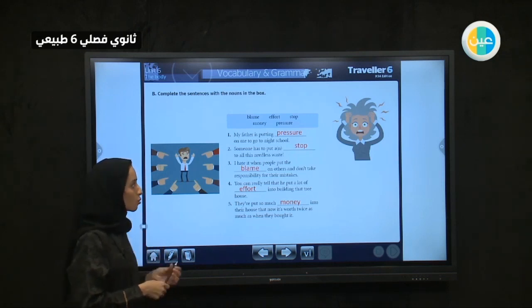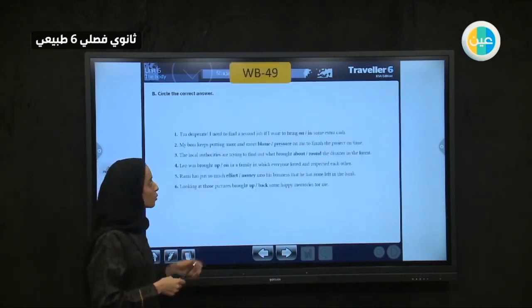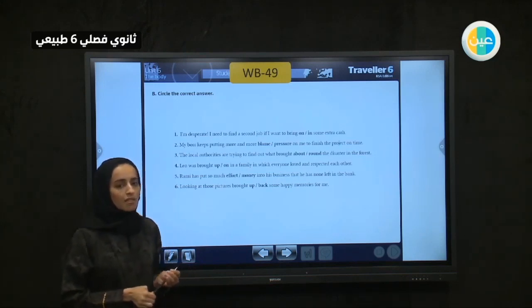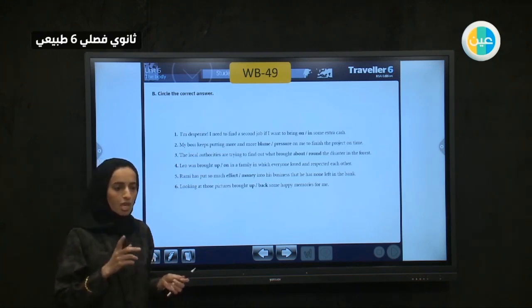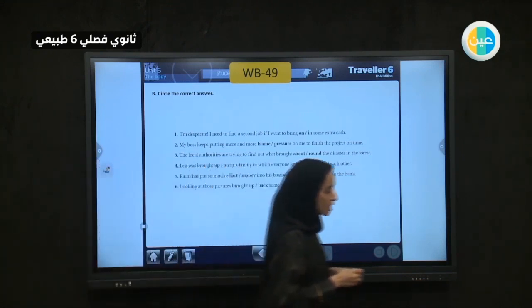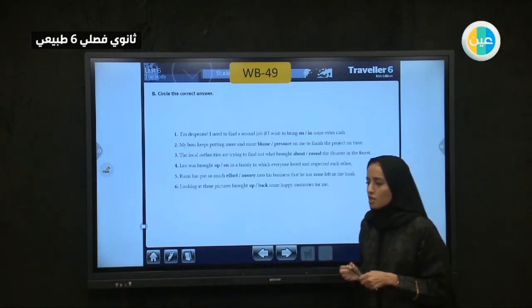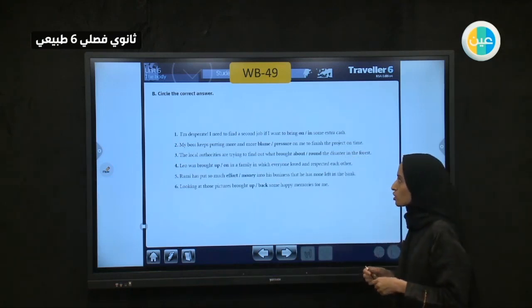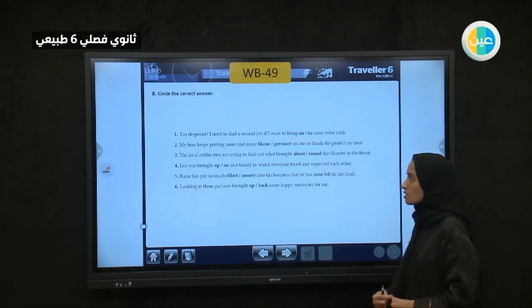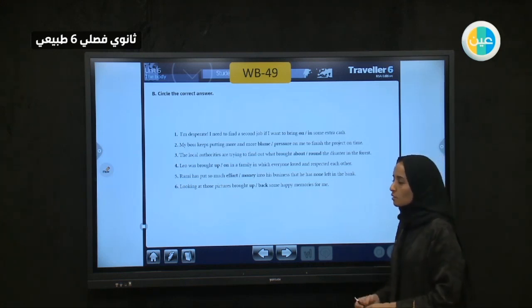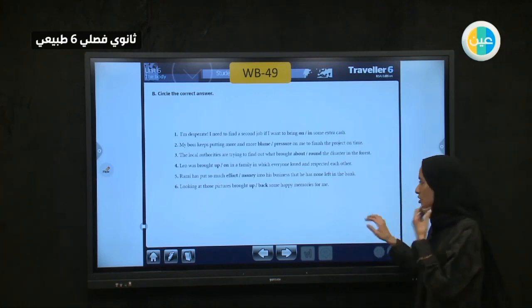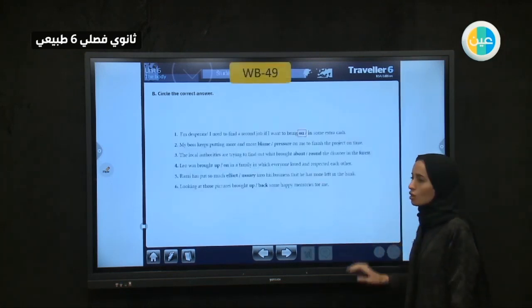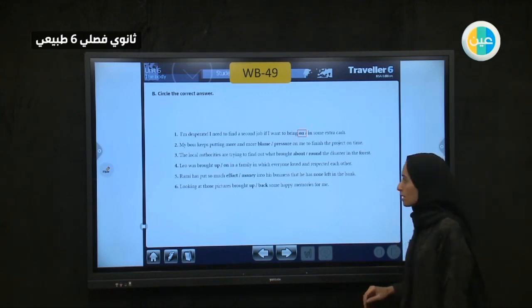Now let's check your workbooks on page 49. Here we have an easy exercise, which is just choosing the correct answer. We're going to do both the phrasal verb, which is bring, and the other one, which is the expressions with put. So, number 1, I am desperate. I am helpless. I can do nothing. I need to find a second job if I want to bring in some extra cash. I want to bring in. I want to earn more money.